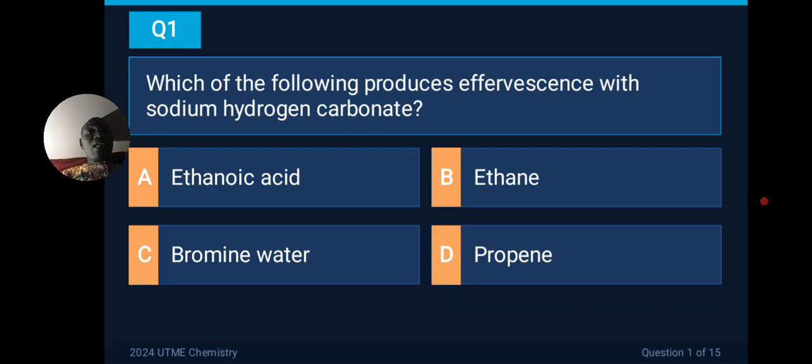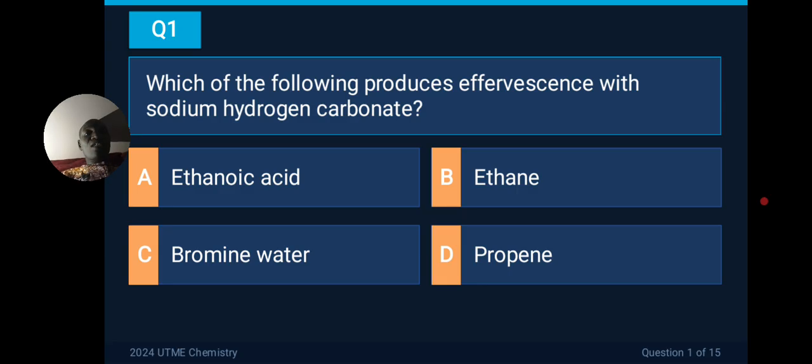So today we are going to start with question 1 of 2024 chemistry past questions, which says: which of the following produces effervescence with sodium hydrogen carbonate? So if you put sodium hydrogen carbonate in one of these, it will produce effervescence. Effervescence means more like an evaporation, a substance coming up in form of gas.